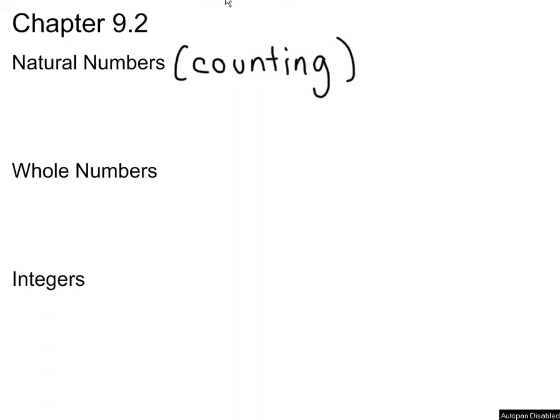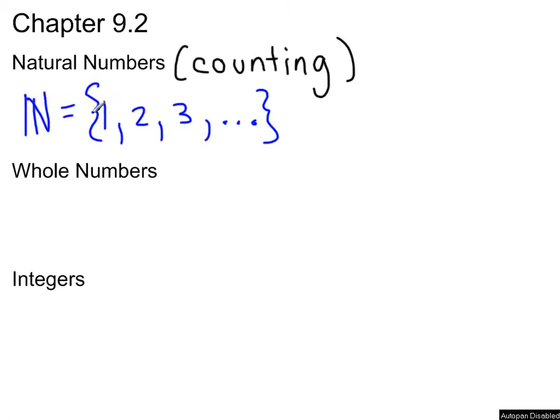And just as counting implies, it's kind of like when you play hide and go seek. You start at 1, 2, 3, and you keep on counting to whatever your limit was. For the natural numbers, there's no end. You keep on going in that fashion. So after 3 is 4, after 4 is 5, and you keep on going. And what I've written here is an ellipsis, and that says continue on in that fashion. And the natural numbers we describe using a black boldface N to equal this set, and that's what the curly brackets stand for, of numbers 1, 2, 3, and keep on going.